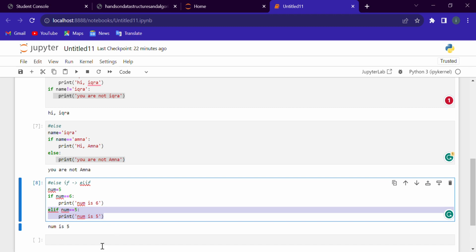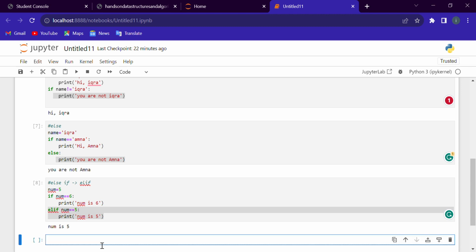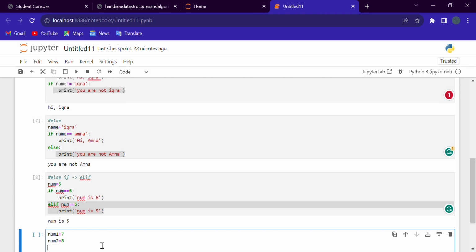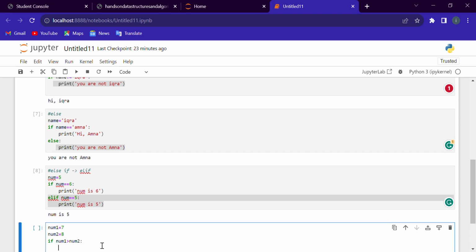There's another program: num1 is equal to 7 and num2 is equal to 8. If num1 is greater than num2, print num1 is greater.